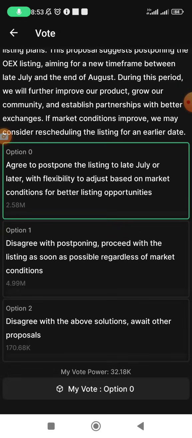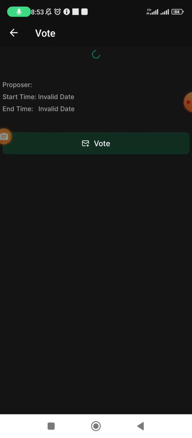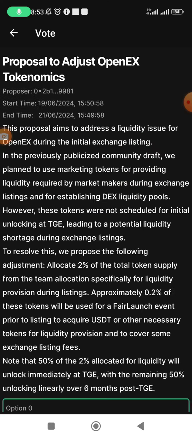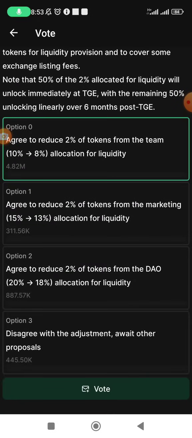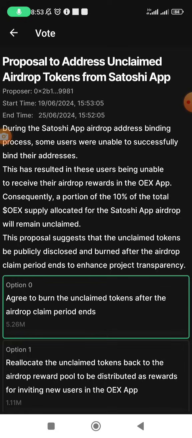Let's see what's next. The next is the proposal to adjust OEX tokenomics. This is actually where my question is going to be, but I just want to handle it as the last bit. So first, the proposal to address unclaimed airdrop. They're asking us to vote.